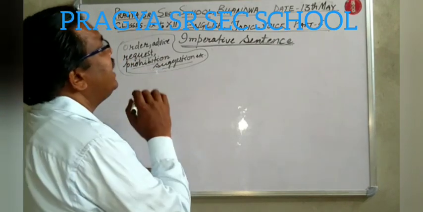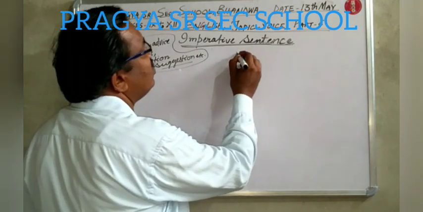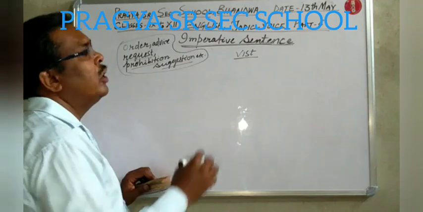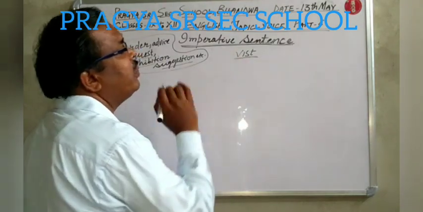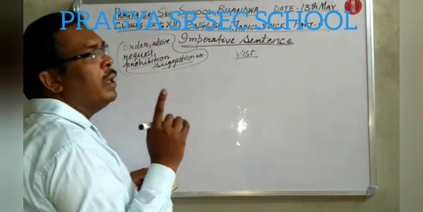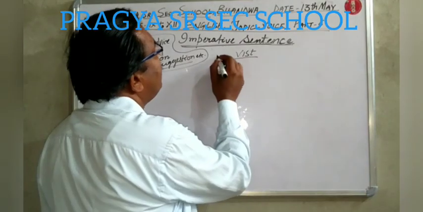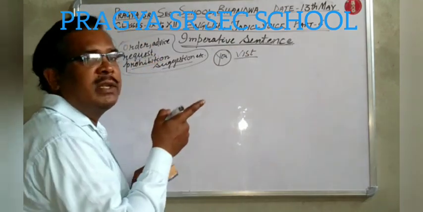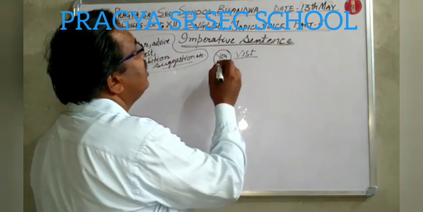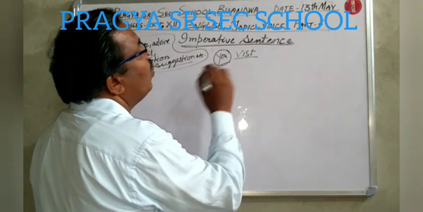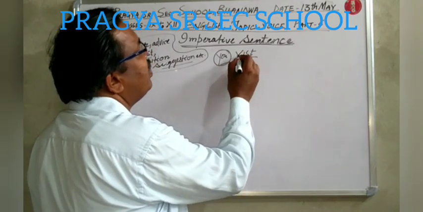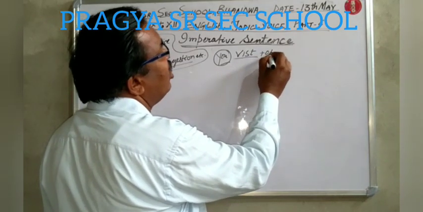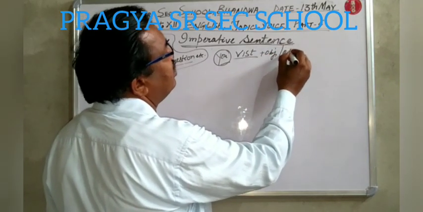And an imperative sentence always starts with the first form of verb. In most cases, the subject you is hidden. You will see only the first form of verb, then either an object or some other words.